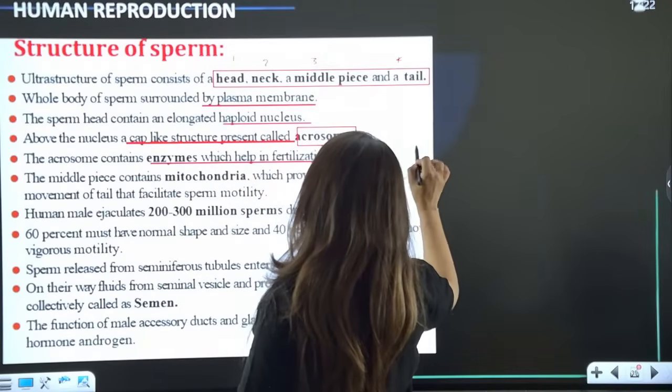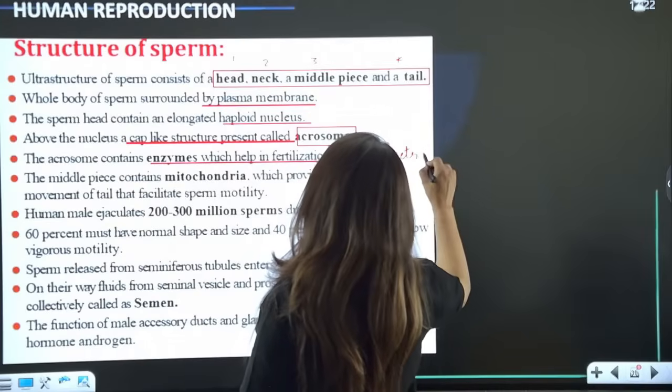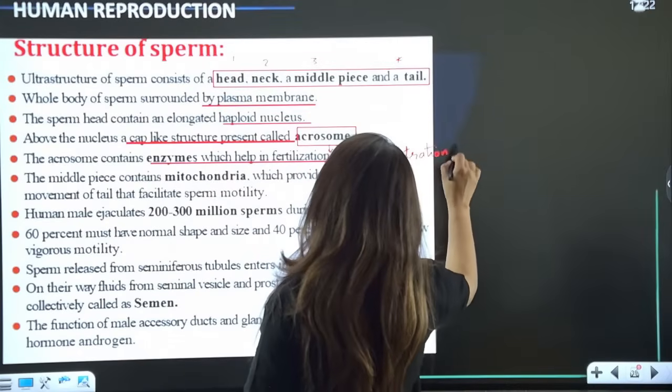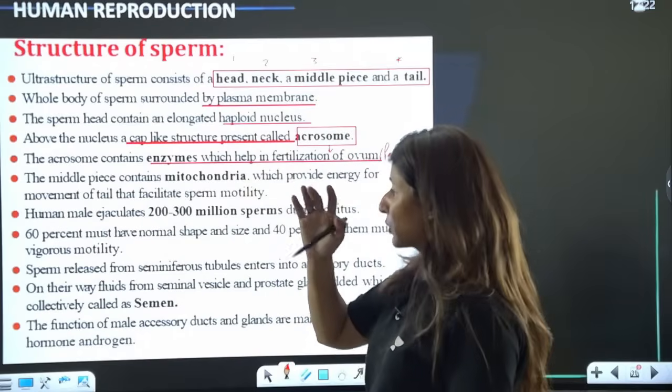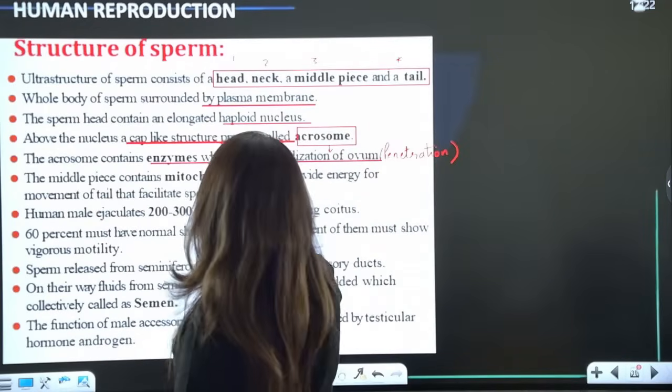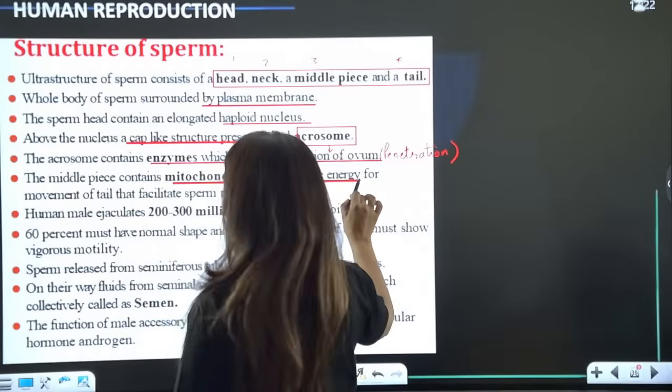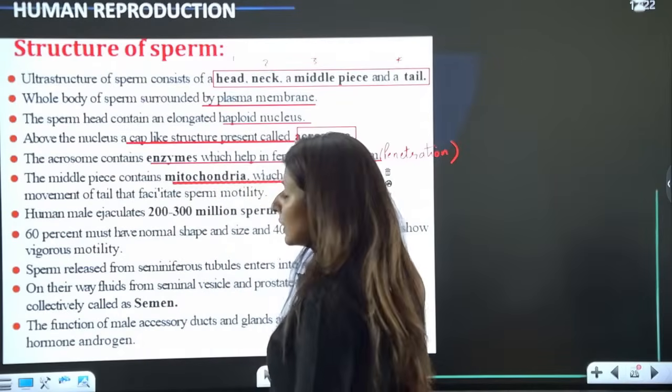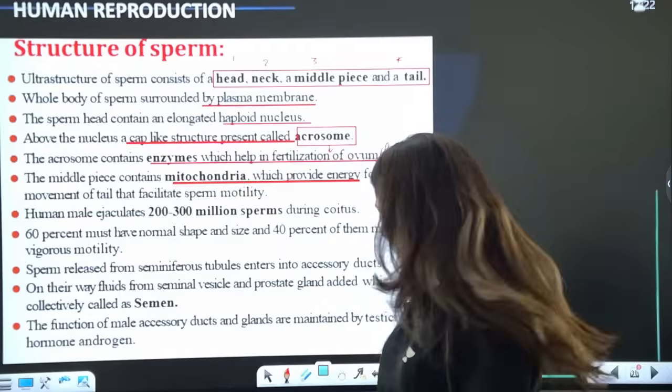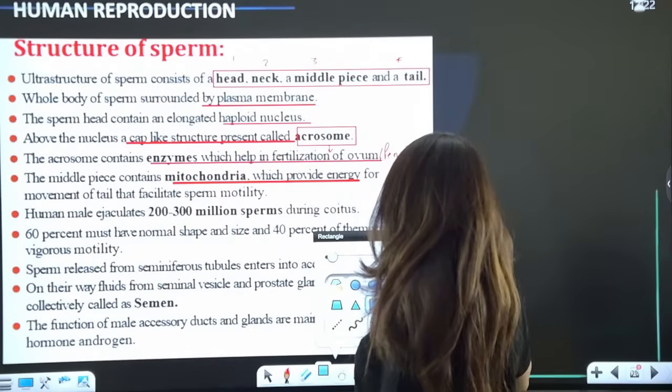We will see there are certain membranes around the oocyte which need to be digested for the sperm to enter. So we know the mitochondria is going to provide energy. Is that clear? Then how many sperms are present per ejaculation?